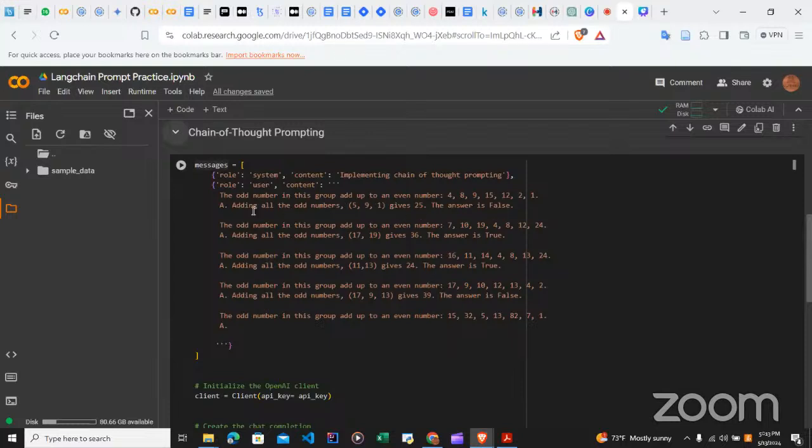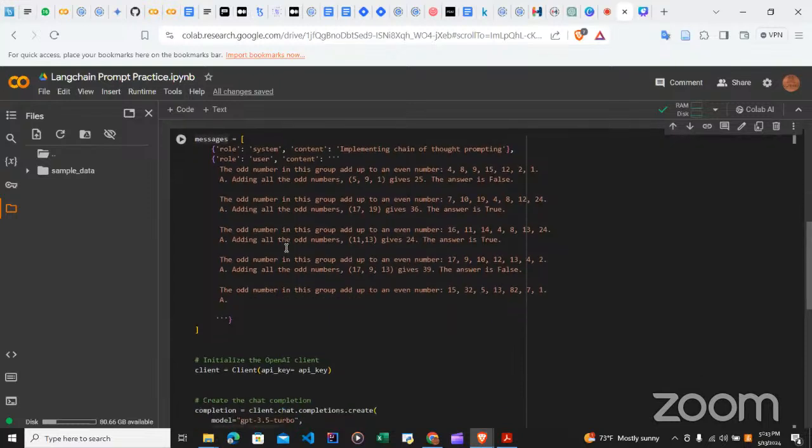Then we give it an example. Then we also explain adding all the number. This is just a context, and we give it an example also. So the same thing we do for the second example and second statement. We did that for more than 3 examples. So that means we give it more than one example, which we can also classify this as an example of